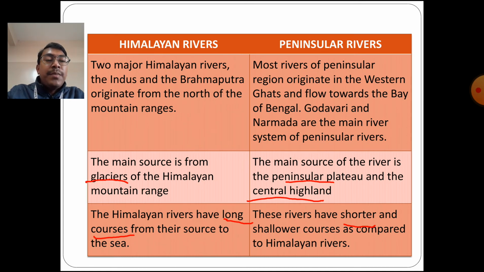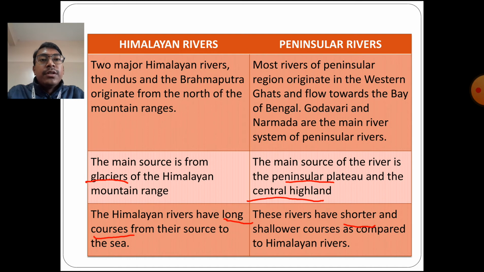Whereas the peninsular rivers originate from the peninsular region, mostly in the central highlands and in the Western Ghats. These rivers mainly get water from rainfall. They have a shorter course, that means they are not much longer. And they do not cause much erosional activity, because they are much older. So these are a few important differences between the Himalayan rivers as well as the peninsular rivers.